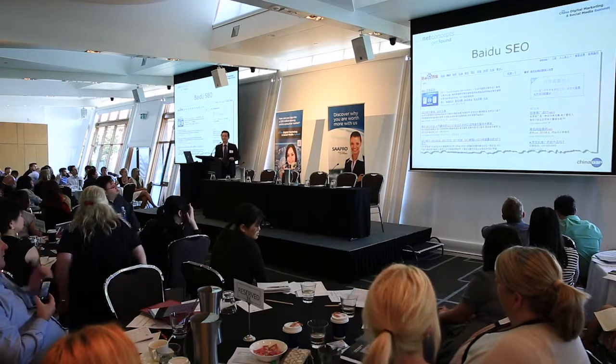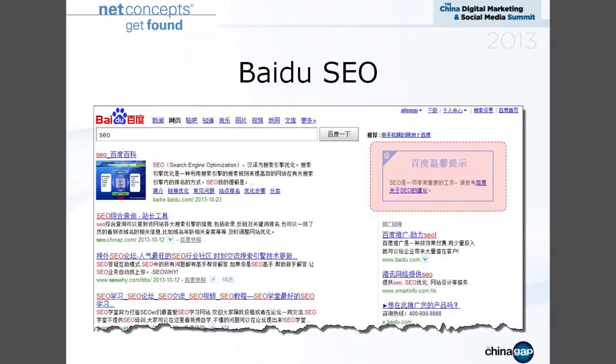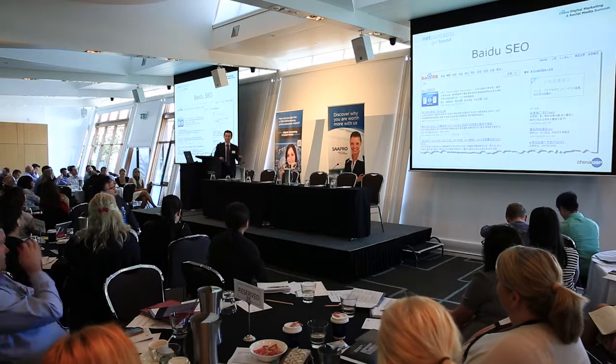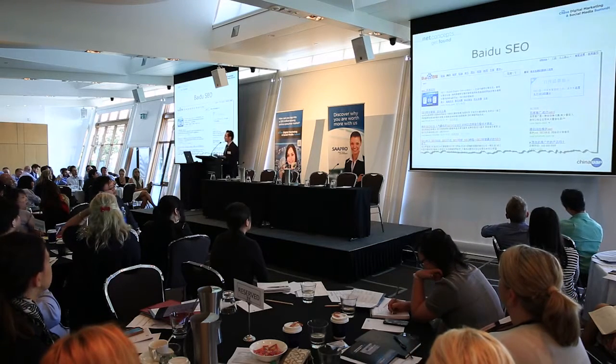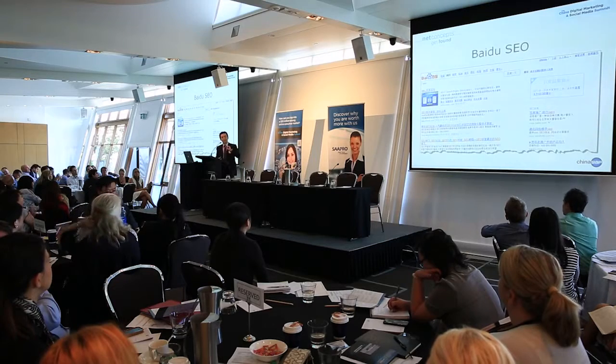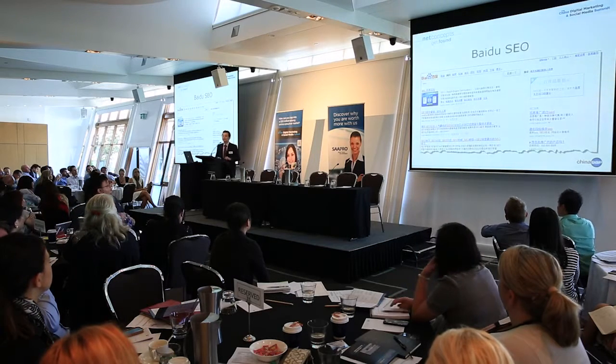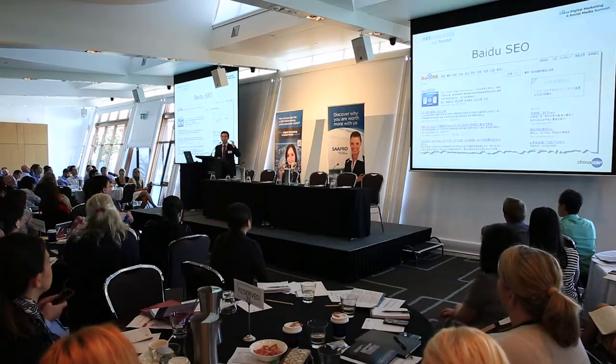But you also have SEO as well. SEO is still very important in China, and in my opinion it's fundamental for all your online marketing strategies. SEO is a fundamental thing you have to do, as paid search is getting more and more expensive in China as well. In terms of CPC price, Baidu's CPC is about half of the CPC for Google in the US. It's still not as expensive as the US, but it's getting there. It's getting more and more expensive every year, so SEO is becoming more and more important in terms of saving some cost.